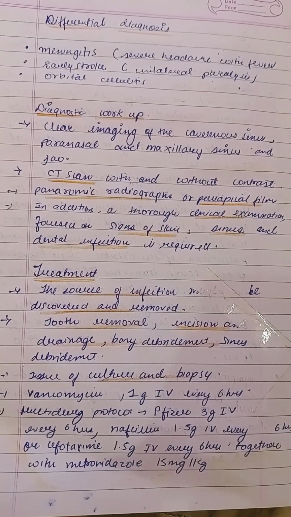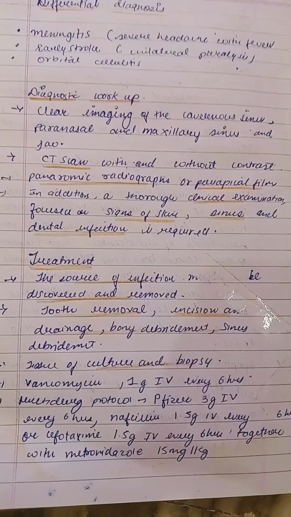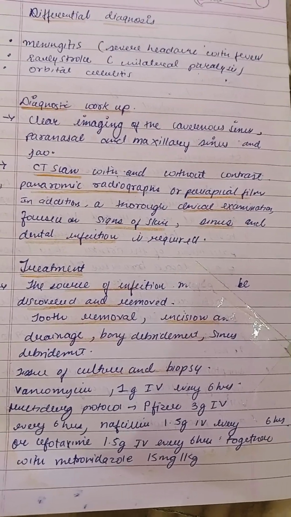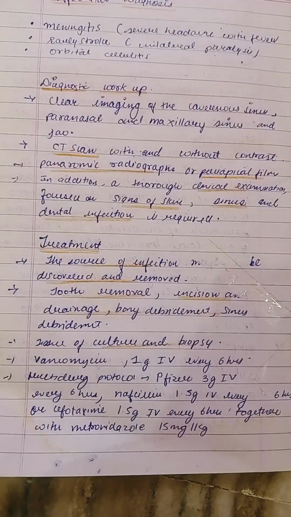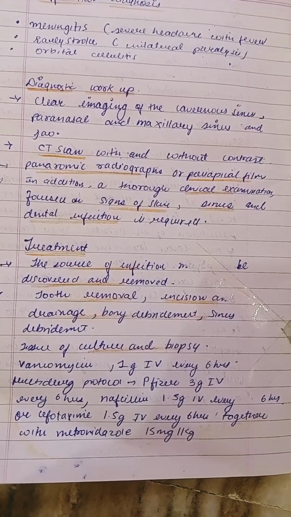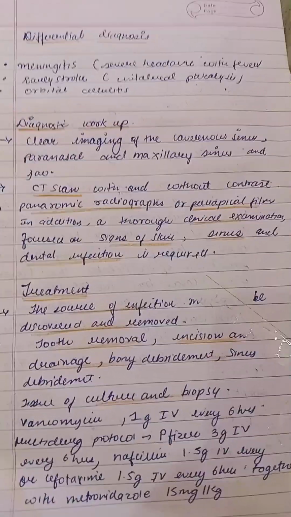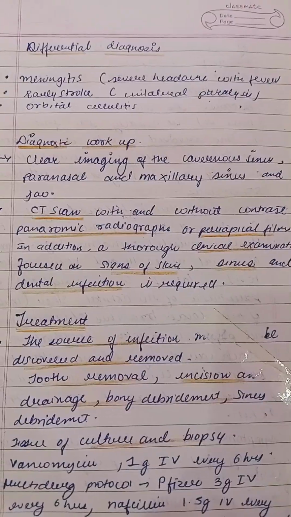Vancomycin 1 gram IV every 6 hours is the drug of choice, but there is a multi-drug therapy or multi-drug protocol. Pfizer 3 gram IV every 6 hours, then Nafcillin 1.5 mg IV every 6 hours, or cefotaxime 1.5 gram IV every 6 hours together with metronidazole 15 mg per kg. So these are the drugs and doses you have to remember. Hopefully, while dealing with the infections, you are also clear about the drug and what to do with it. It's very important in clinical dentistry, when you are actually practicing dentistry or surgery.